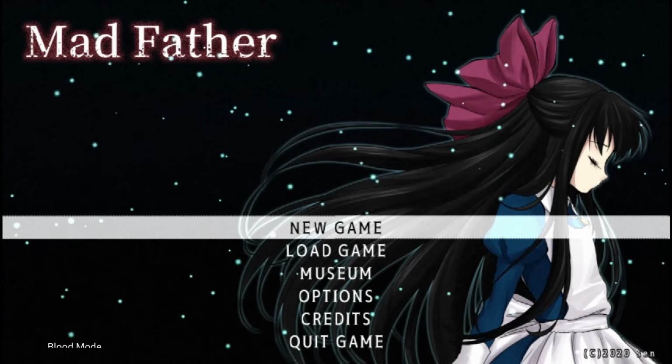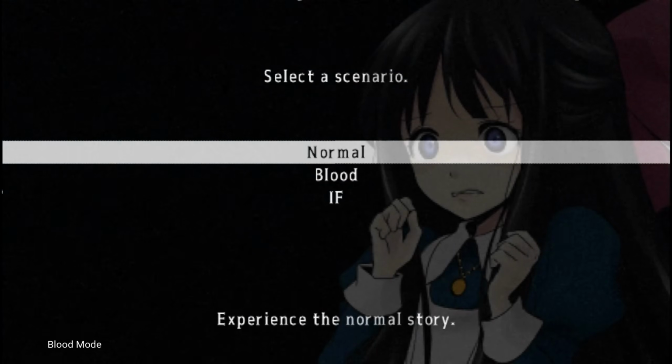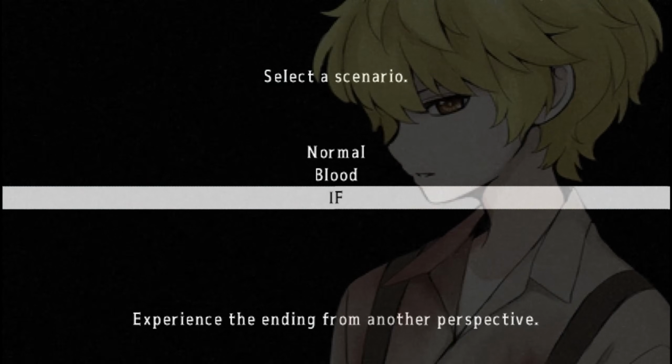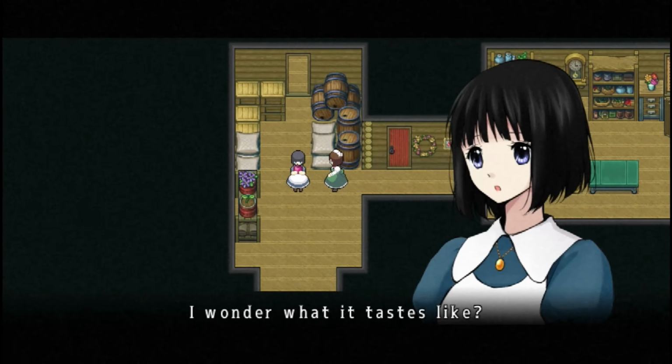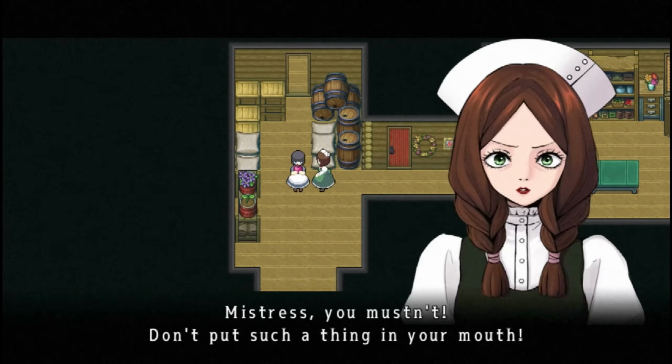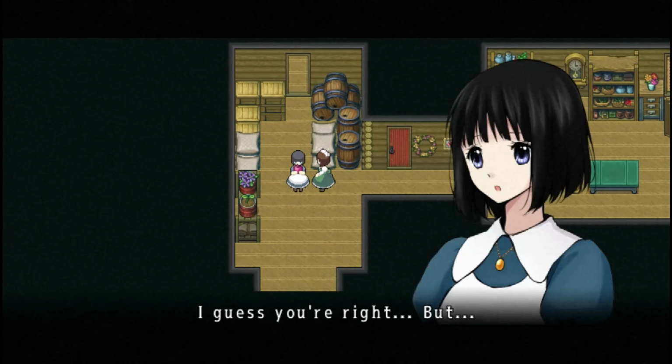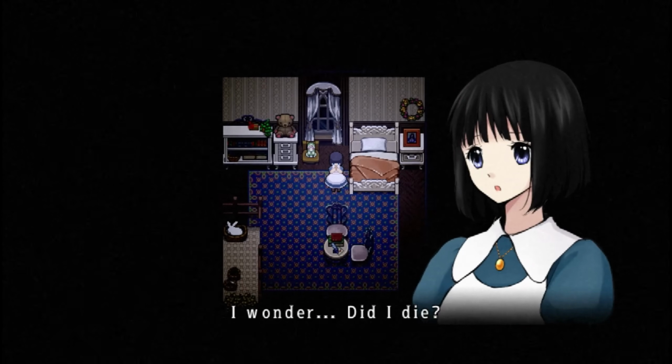Unlocking all the gems and endings reveals two new storylines, Blood Mode and If Mode. Blood Mode begins with an adult Aya in her free clinic where she tells Maria about a mysterious fruit given to her by a hooded woman. Ignoring Maria's warnings, Aya eats the fruit, causing her to pass out and awaken in the Drevis mansion on the night of her mother's death anniversary.